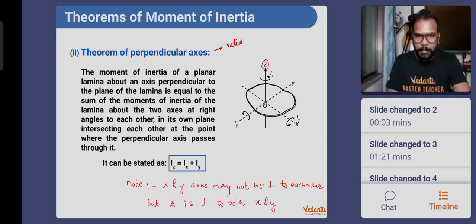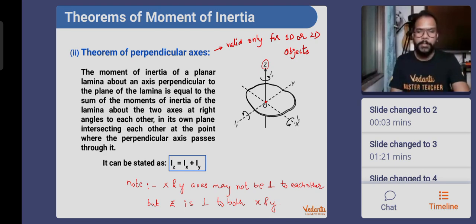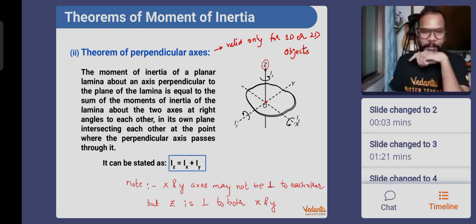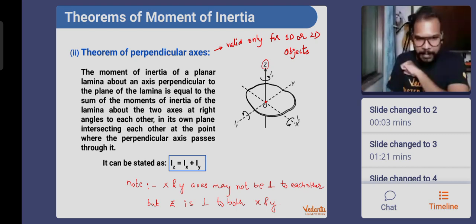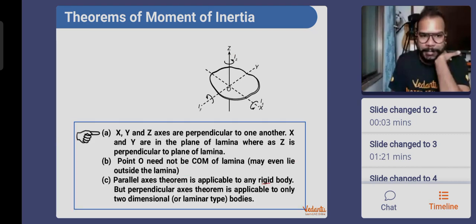And this one is valid only for 1D or 2D objects. Most likely for 2D objects we'll be using. Okay, please don't ask me why, I don't actually remember. But what is important is that you have to remember the final result: Iz is equal to Ix plus Iy. Okay, everyone, this is the result of the theorem of perpendicular axis.